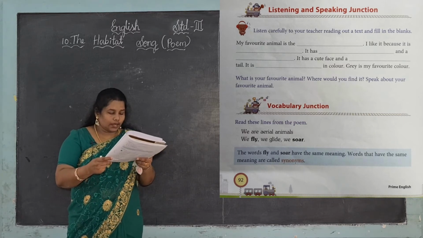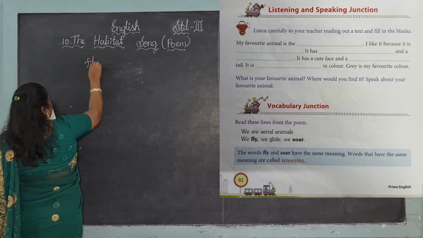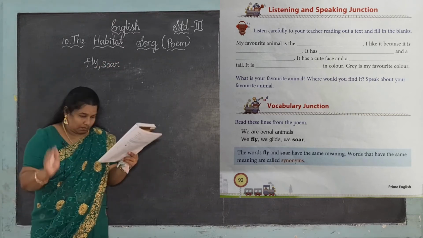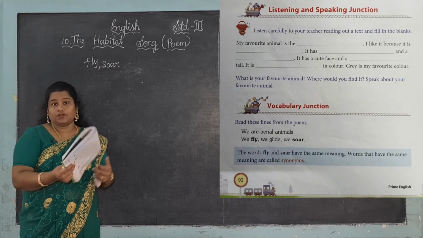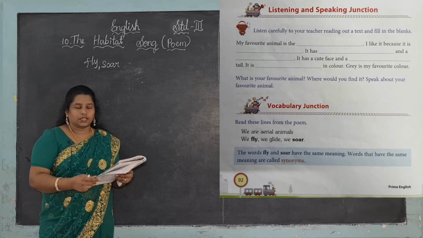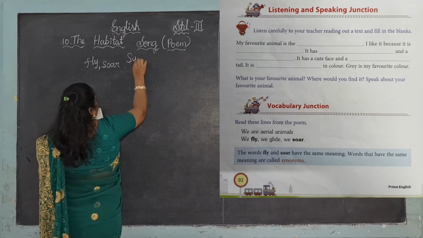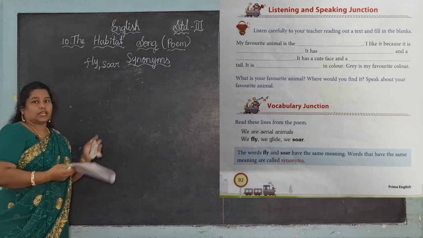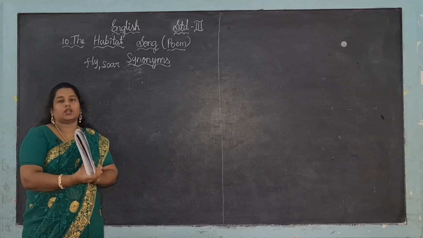See the words fly and soar. Fly has the same meaning, and soar also has the same meaning. Fly and soar have the same meaning. Words that have the same meaning are called synonyms. Already we know about synonyms and antonyms. In every lesson we are learning synonyms and antonyms, right? What is meant by synonyms? Synonyms give the same meaning. Words that have the same meaning are called synonyms.